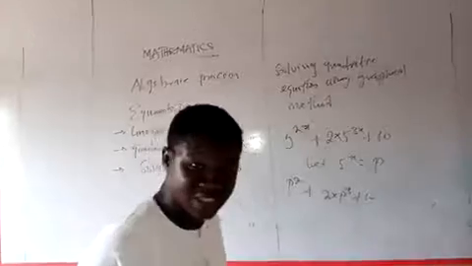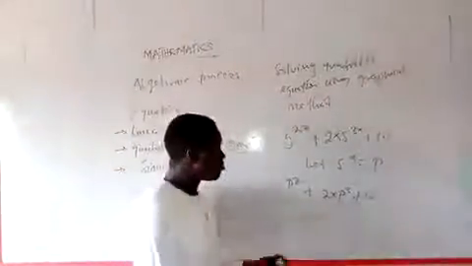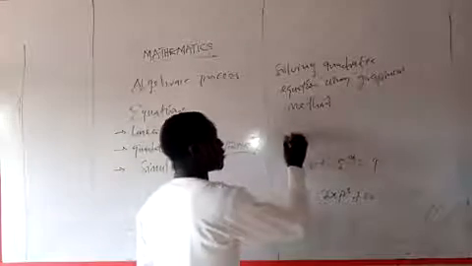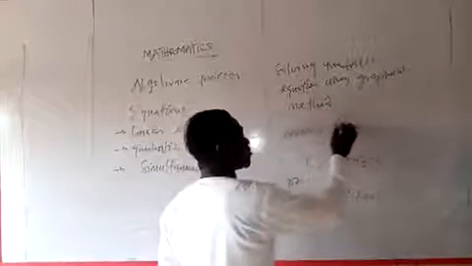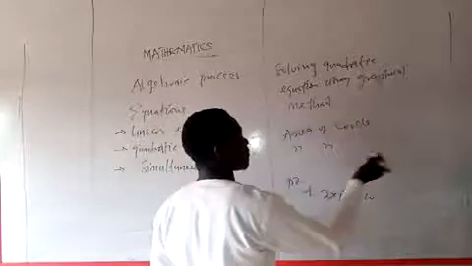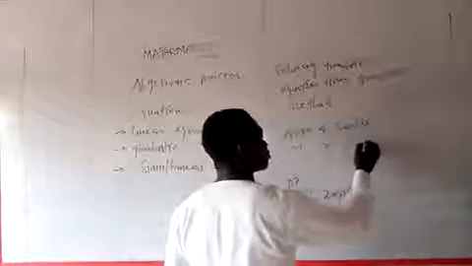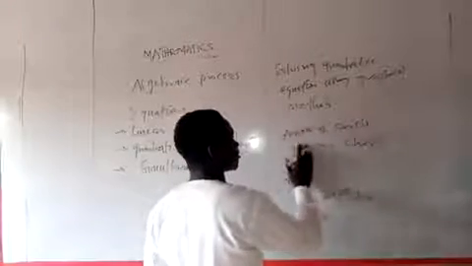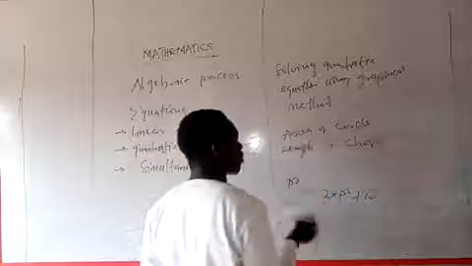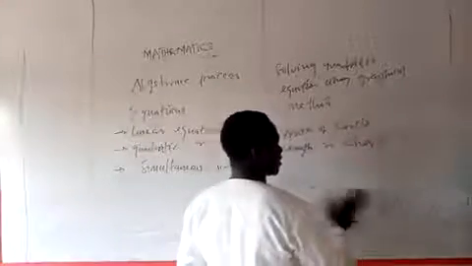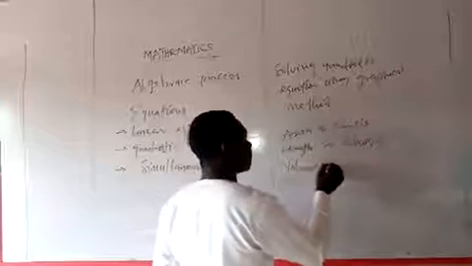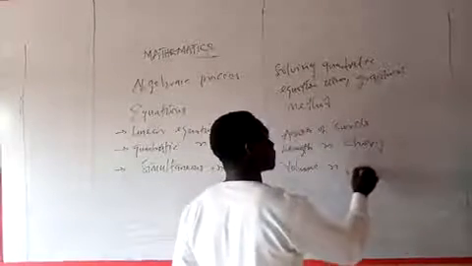calculating for areas, circle, perimeter, let's say area of a circle, okay, length of a chord, okay, length of the chord, volume of a frustum.